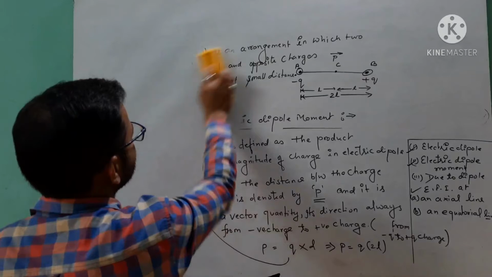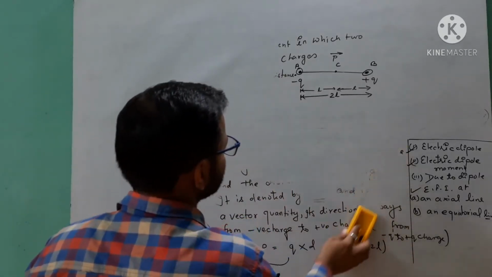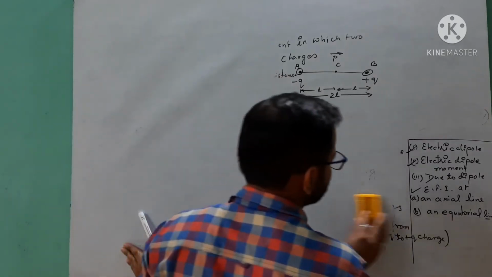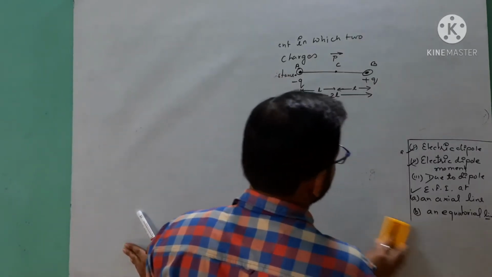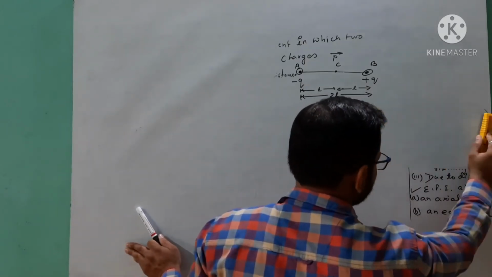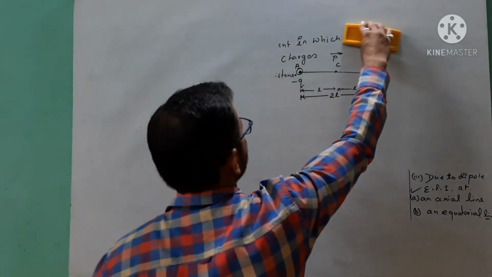For that we will write the first heading, and after that we talk about the condition. So just wait students. See, first two topics I have done. Now the next third part is the electric dipole.